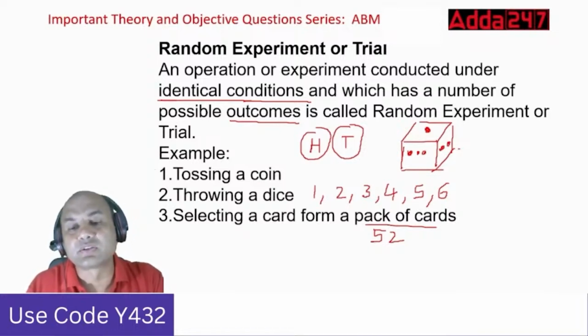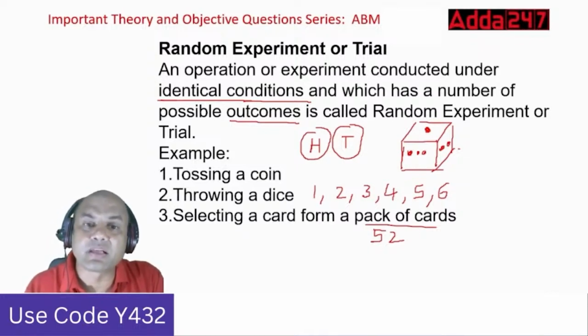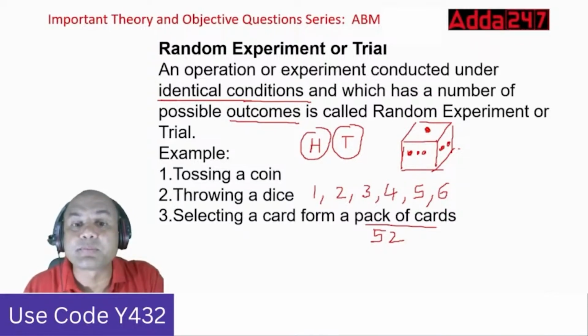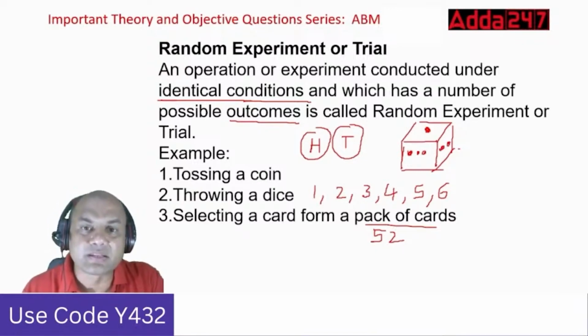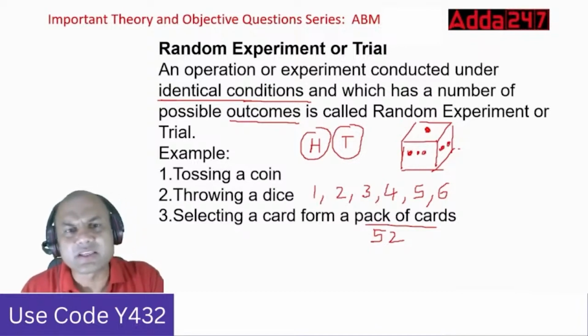The same pack of cards is there. I am selecting once. Then again I am selecting a second card. So doing the same experiment again with similar conditions, but outcomes may be different. At that time I had got, let's say, the ace of hearts. I might get the queen of spades then, right? The second time, anything is possible.